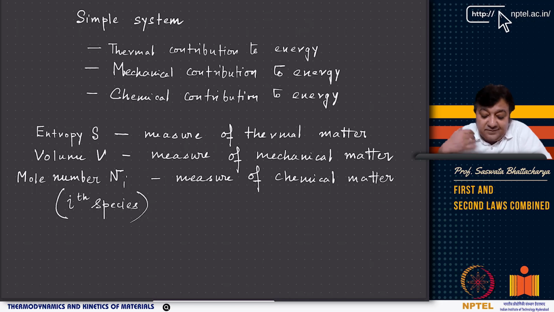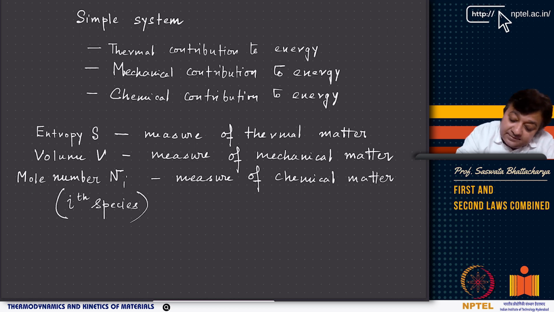Now, before we go to complex systems, where you have magnetic work, electrical work, and contributions from the surface, etc., we will start with a very simple system, right? In all these cases, we have been considering simple systems. Simple systems means we consider there is a thermal contribution to energy, a mechanical contribution to energy, and a chemical contribution, in the total energy, right? So now, if you think of that, and you look at these books, you can understand.